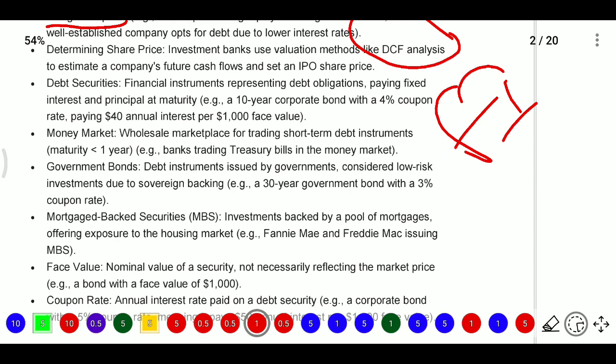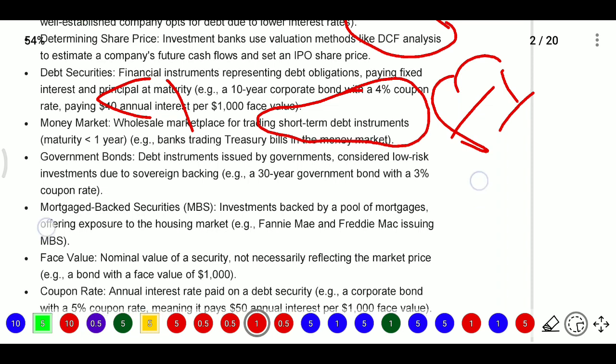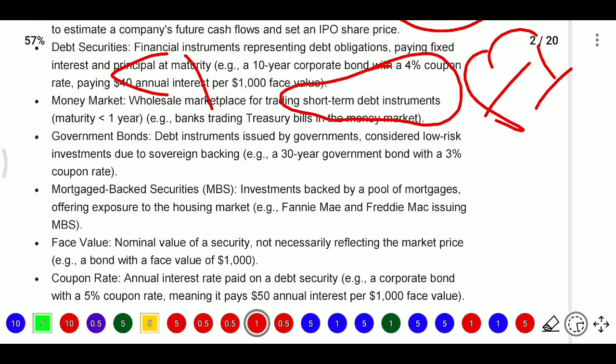Whereas the money market is a wholesale marketplace for trading short-term debt instruments. Here the maturity will be less than 1 year, and banks trade treasury bills in the money market. They may issue for 90 days, or 3 months. For example, Apple issued 3-month commercial paper. Whereas government bonds are debt instruments issued by governments.